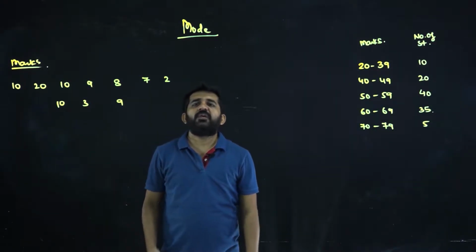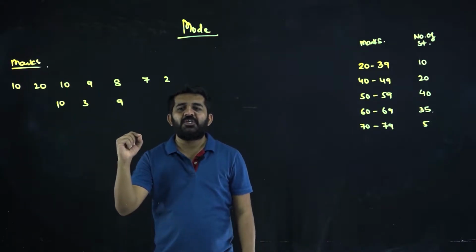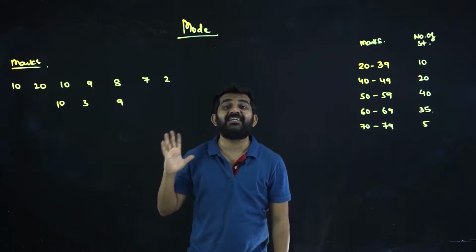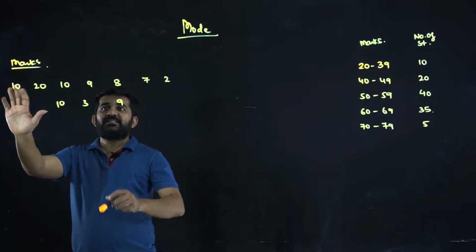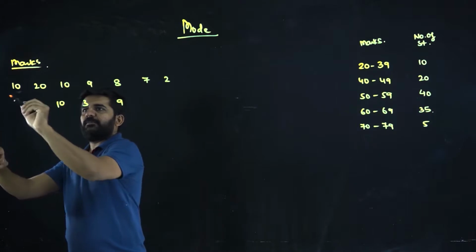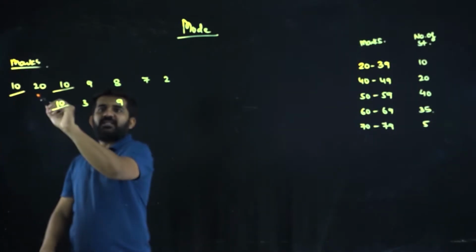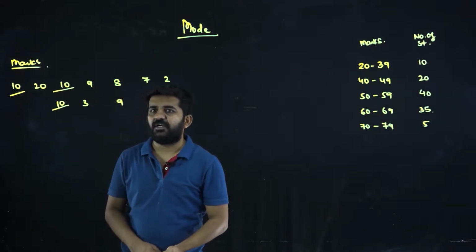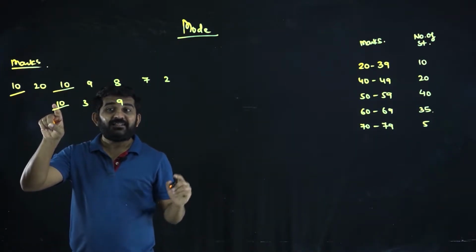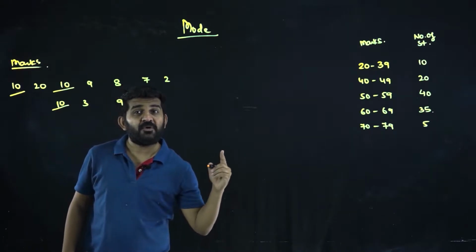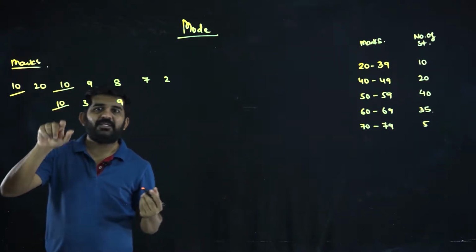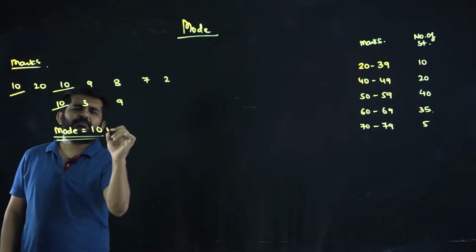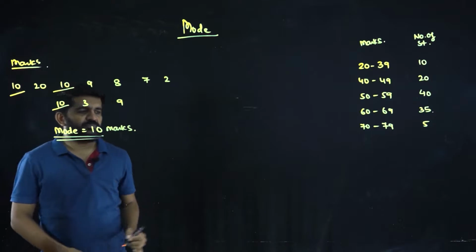Now if I ask you which marks or which variable is most repeated: 10 is repeated 3 times, 20 is repeated 1 time, 9 is repeated 2 times, all other variables are repeated 1 time. So 10 is repeated the most number of times, my mode will be 10 marks.